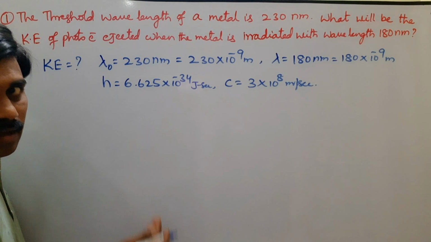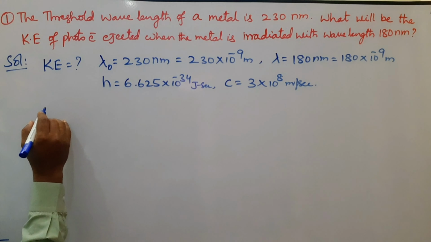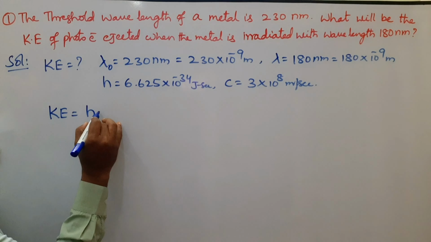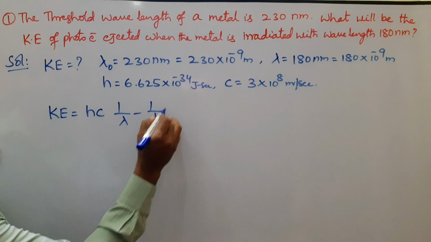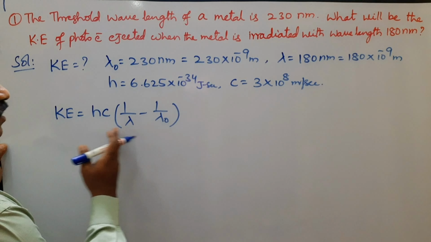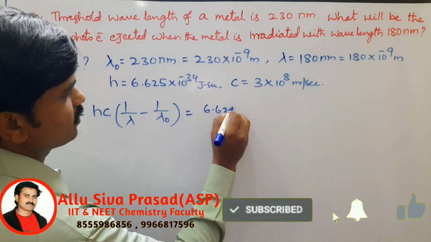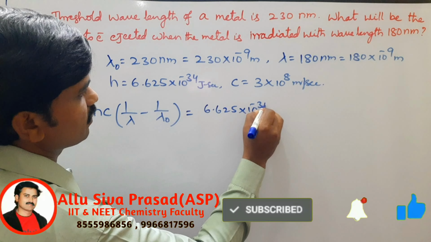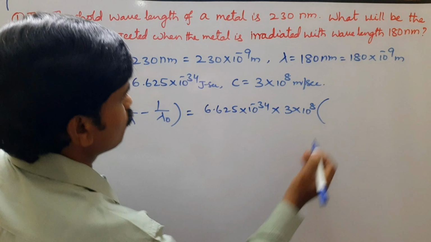According to the given data, now substitute all the values in the photoelectric effect kinetic energy formula, Ke is equal to hc into (1 by lambda minus 1 by lambda naught).